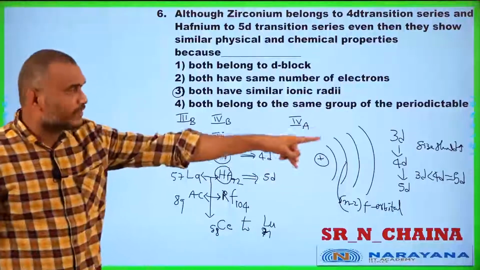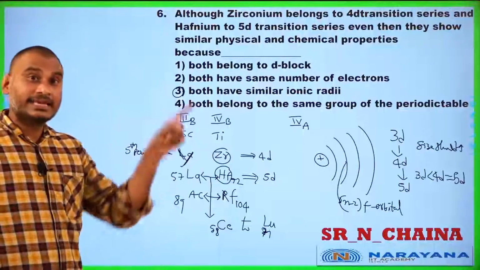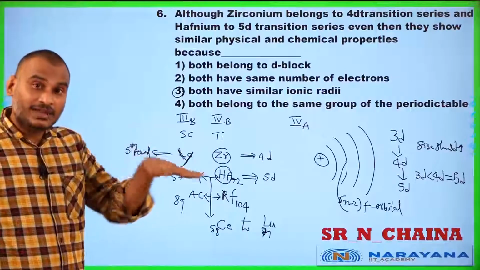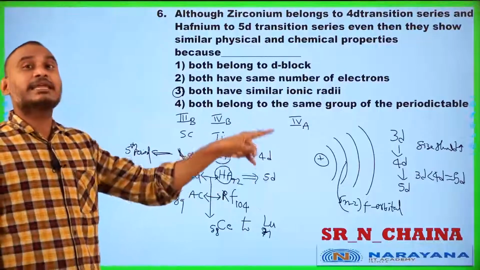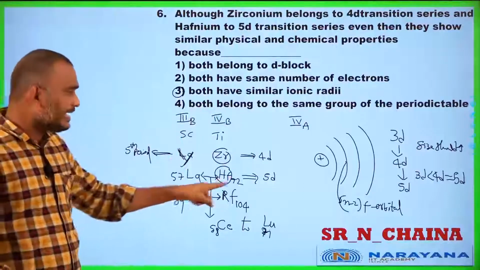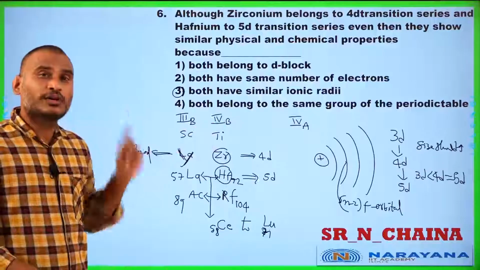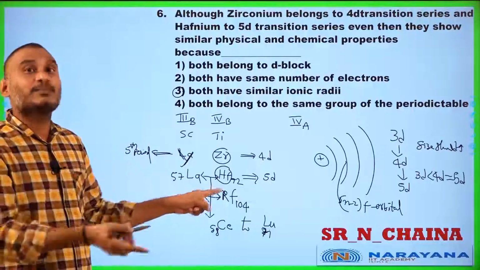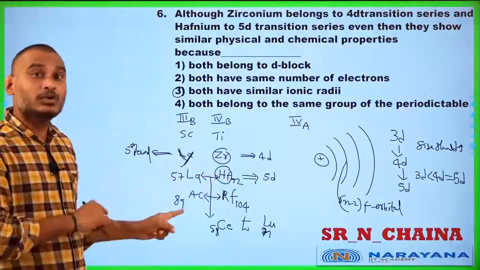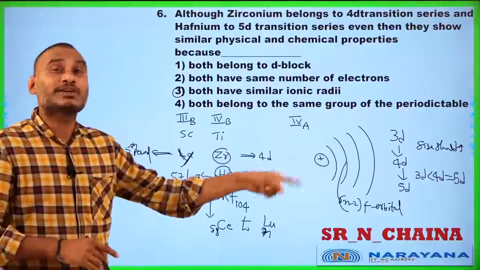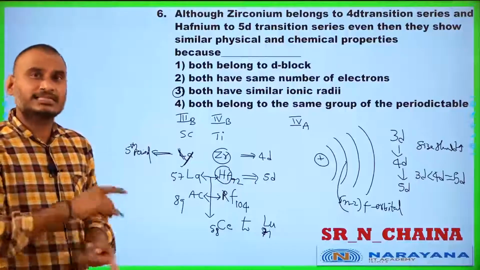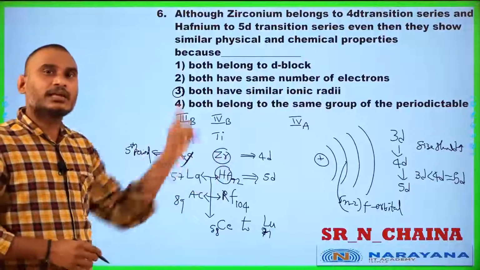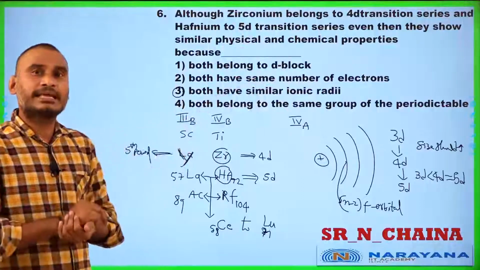Instead of increasing from 4d to 5d, the 5d series sizes are nearly equal to 4d. The reason is the entry of 14 electrons before osmium into the n minus 2 f orbital. Because of this, nuclear attraction over the outermost orbit is more.